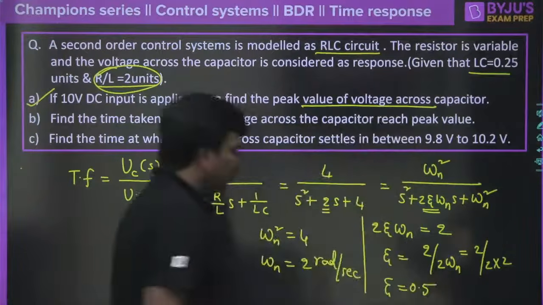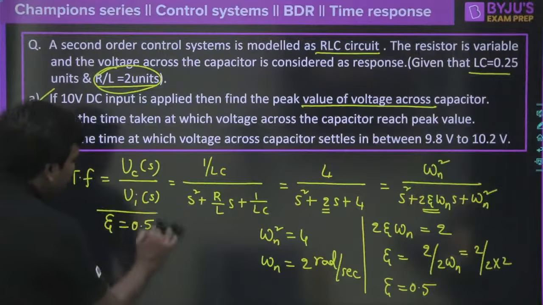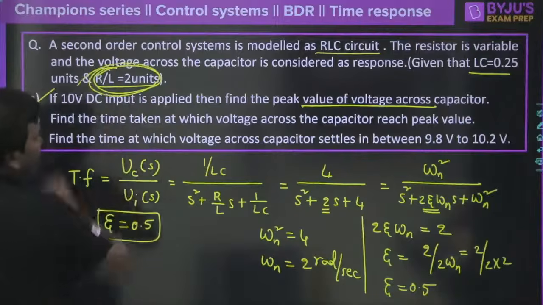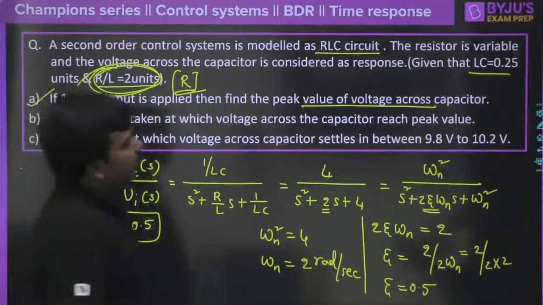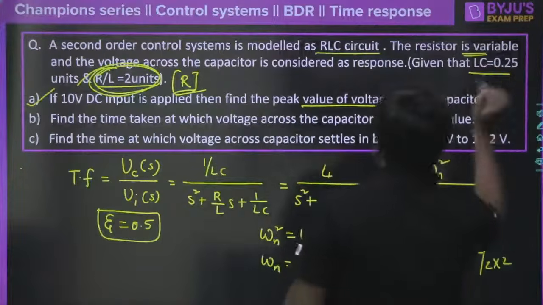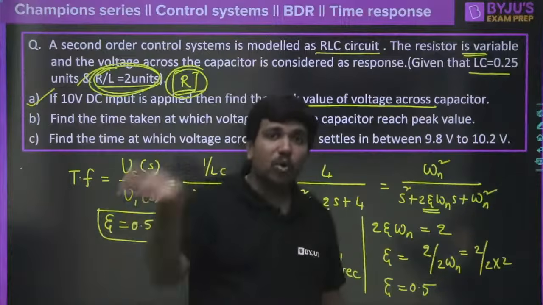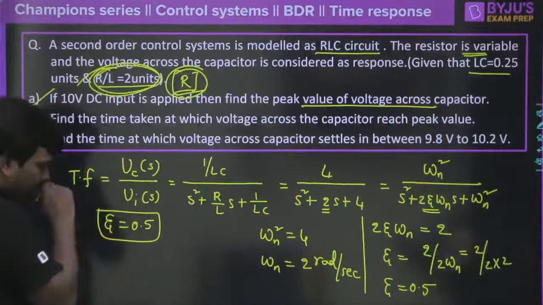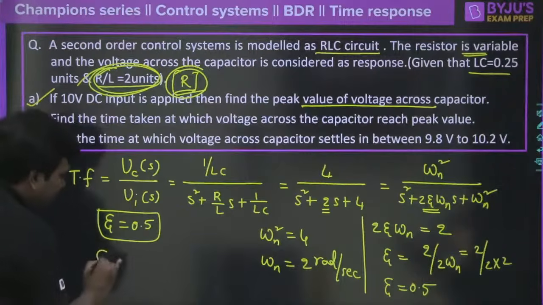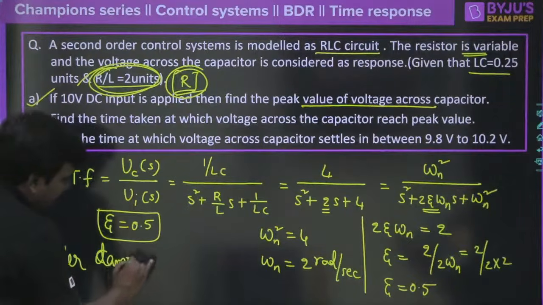So zeta is equal to 0.5 in this case, correct? That means it is the value of the resistor, right? The value of the resistor can change the game here. Clear? That's why it is given that the resistor is variable. So when the value of the resistor changes here, then the system will move from undamped to underdamped, underdamped to critically damped also. Clear? So therefore zeta is equal to 0.5 here, and therefore I can say this is underdamped here, correct? So let me write this down as an underdamped system.